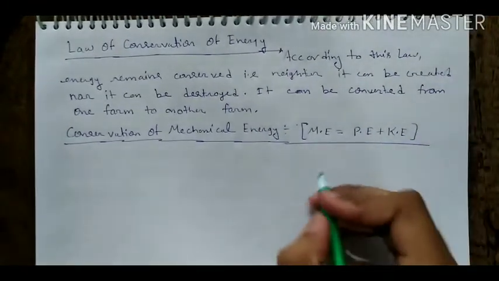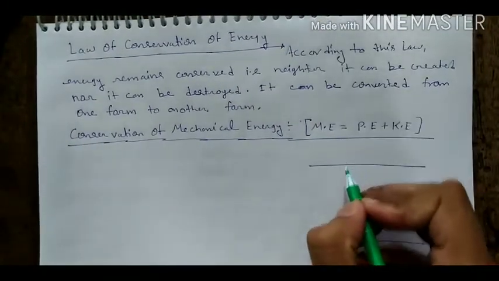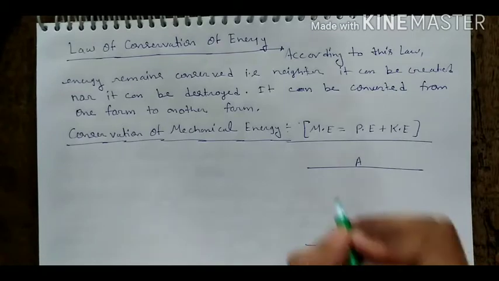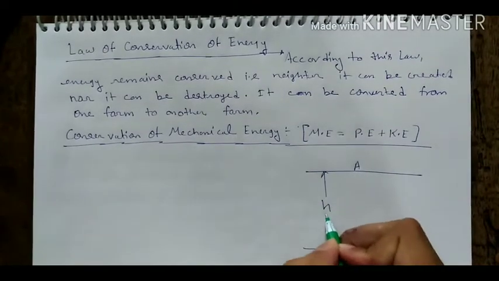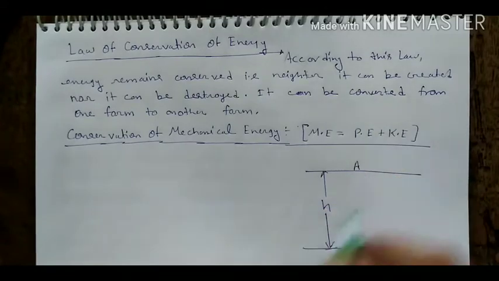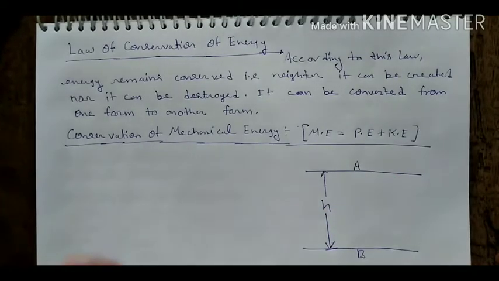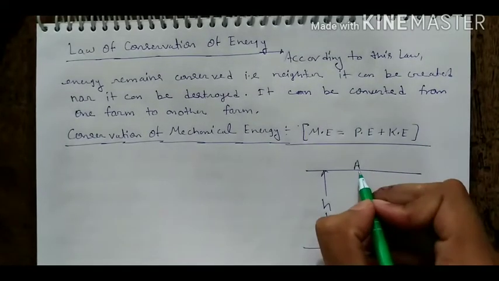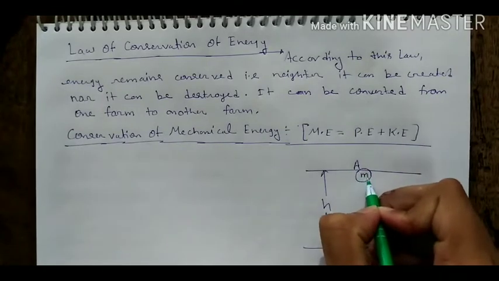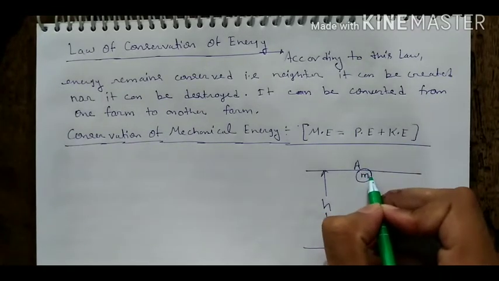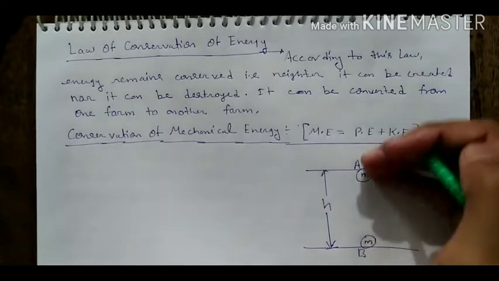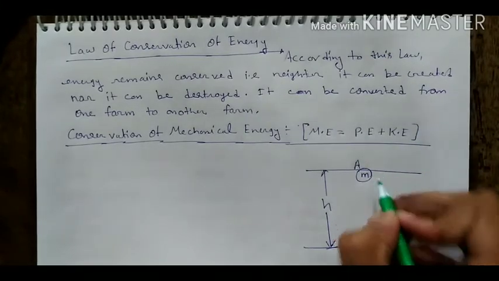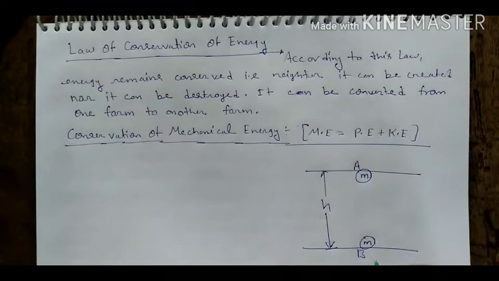So we have some considerations to make. Suppose here is a point A and here is a point B. This is the Earth's surface. At height h, we have considered a point A. And let a body of mass m be falling freely. Suppose we have a body having mass m and it is falling freely in downward direction, under a conservative force, from point A at height h to point B.